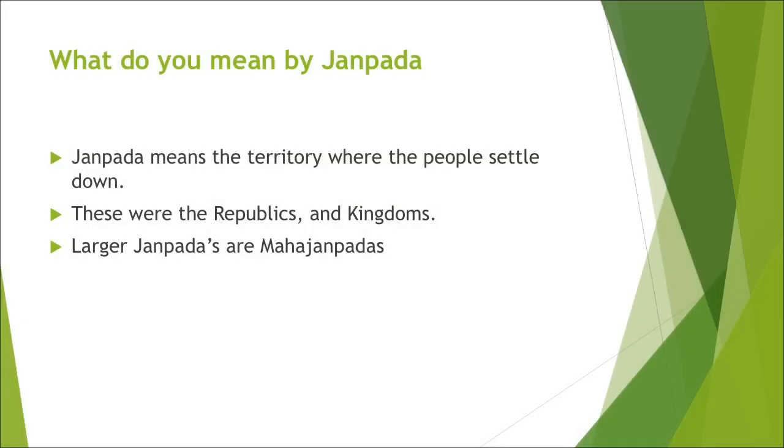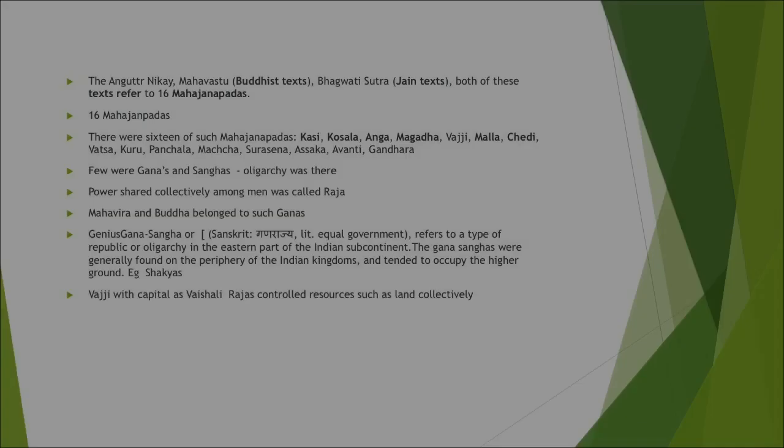Now, in the Vedic period, when the settled life began, each of the tribals who were there started settling themselves in a territory. These territories were called Janpad, meaning where the people settle down. In UP, the districts are still known as Janpads. These were republics and kingdoms. And when these Janpads took a large form, they were called Mahajanpada. Buddhist text mentions 16 Mahajanpadas, which we'll be studying in this chapter.